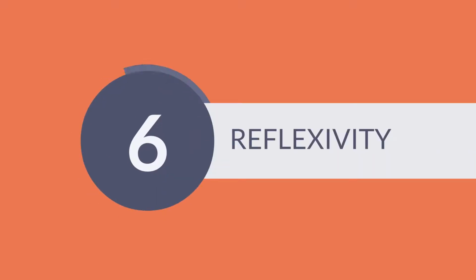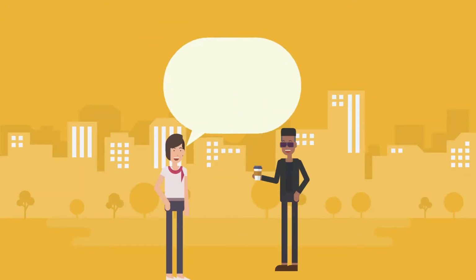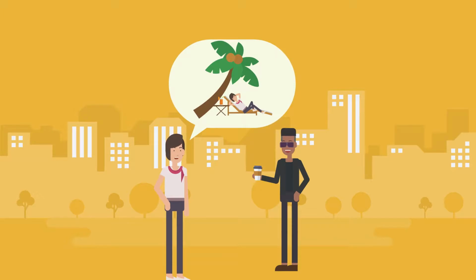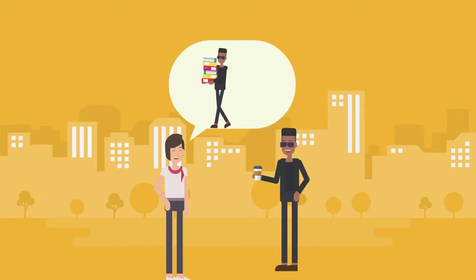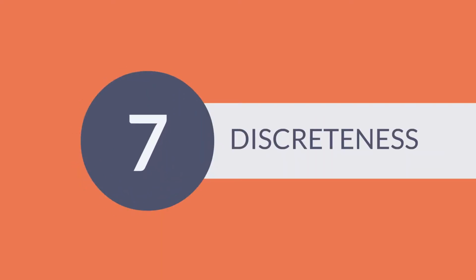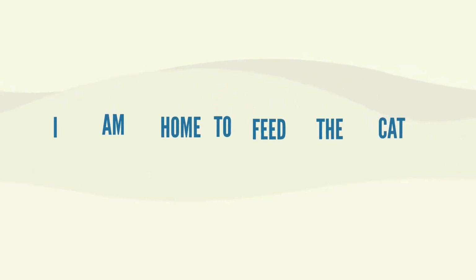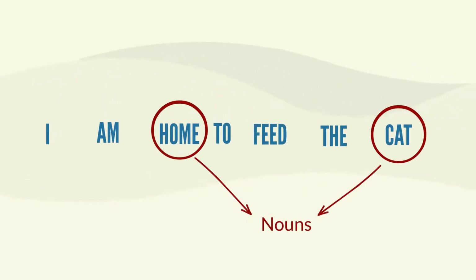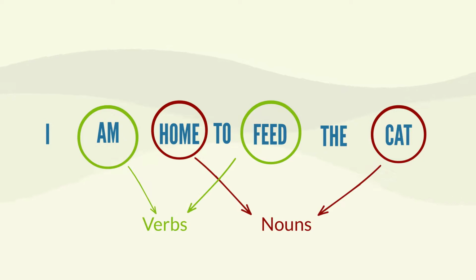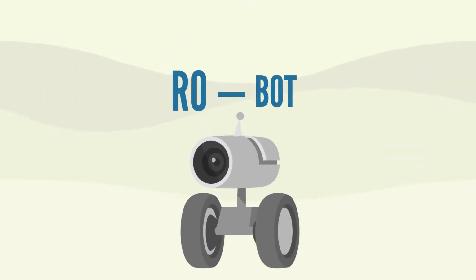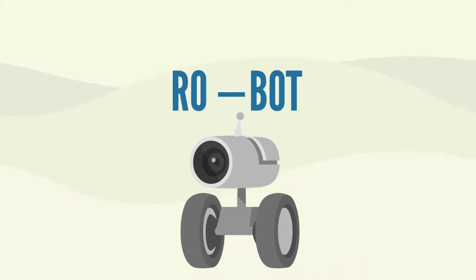Number 6, reflexivity. This means that we can use language to make reference to ourselves, not only to other people or places. Number 7, discreteness. This means that the signs that we use in our language can be separated into smaller parts that can be identified and evaluated separately. For example, when we separate a word into its syllables.